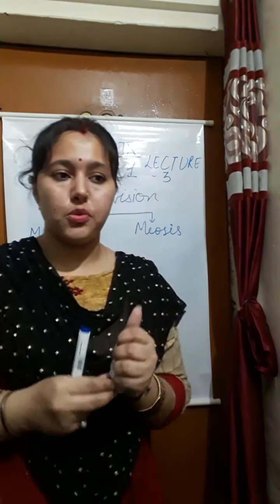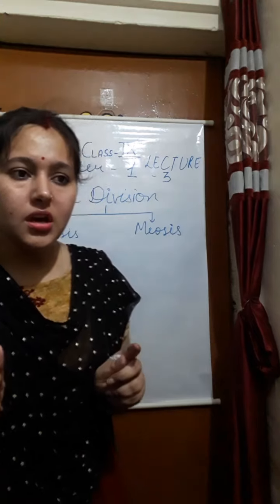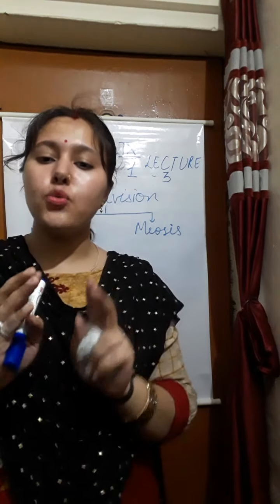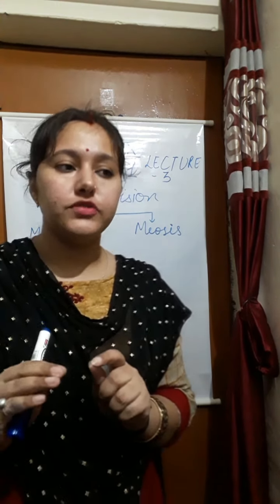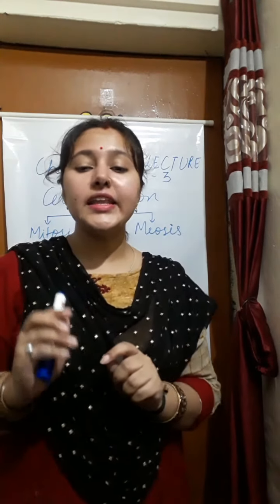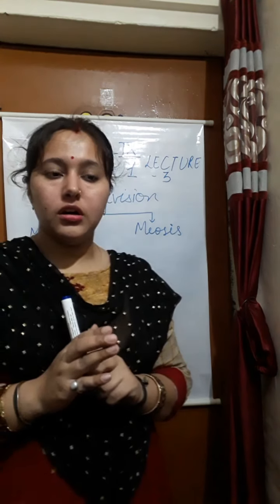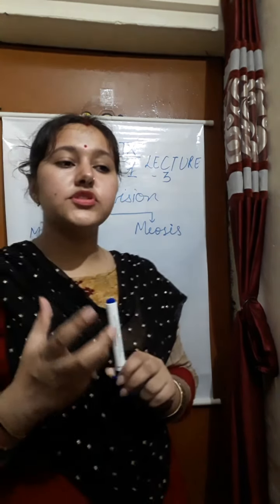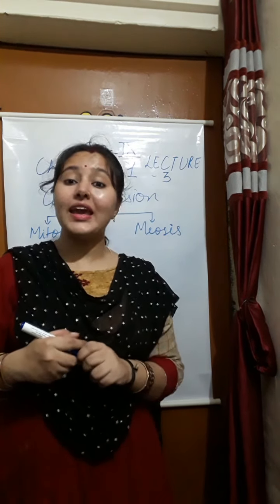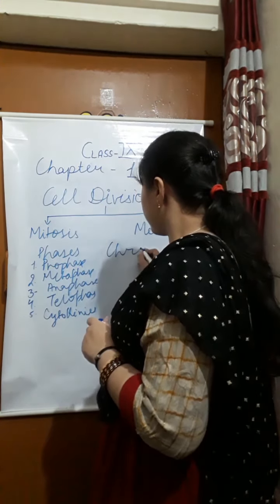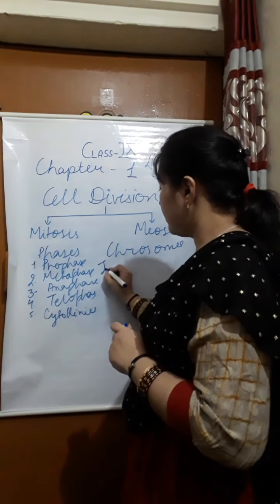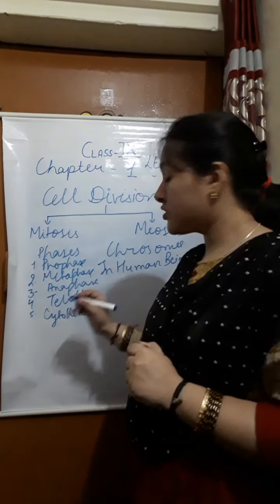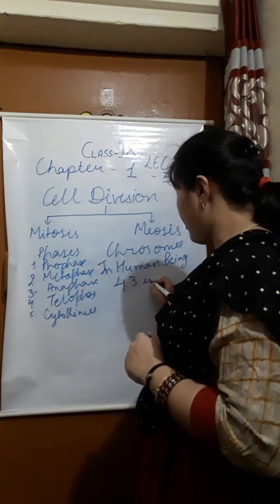Now what is a chromosome? It is a thread-like structure which is found in the nucleus, which is present in the middle part of the cell. It contains the hereditary information in the form of genes. Chromosomes are composed of DNA and protein. In human beings, chromosomes are 46 in number.